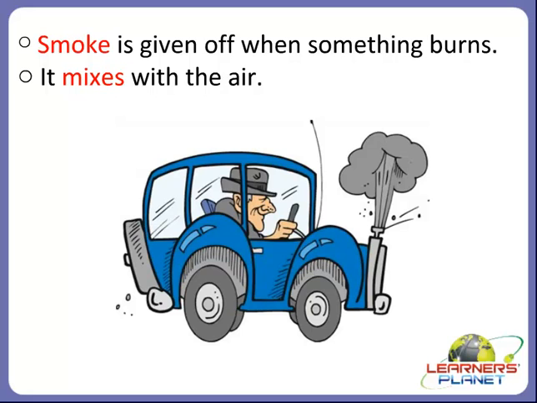Children, have you ever seen the smoke coming out of the vehicles and the factories? So, what is actually smoke? Smoke is given off when something burns. Like we can see in this picture, a man is driving a car and the car is giving out smoke.